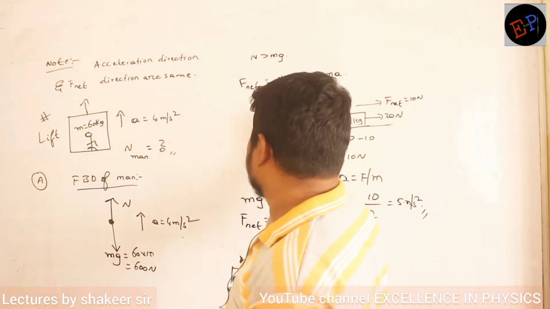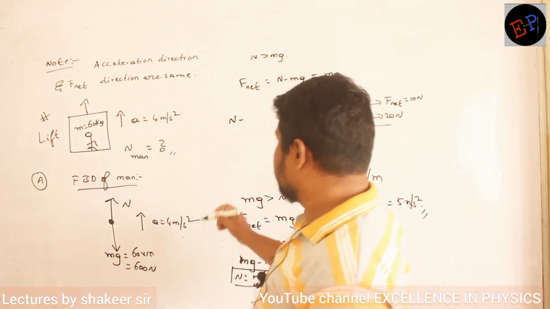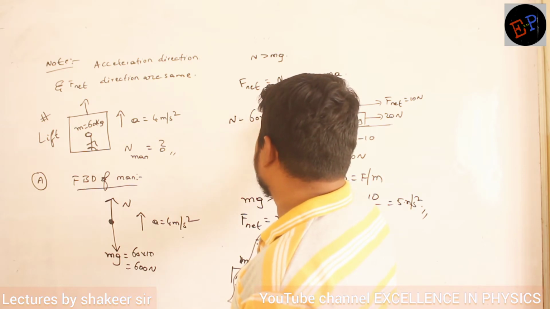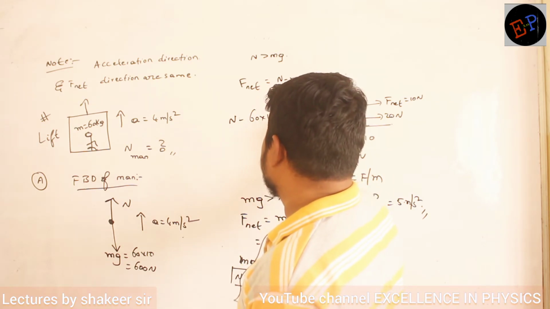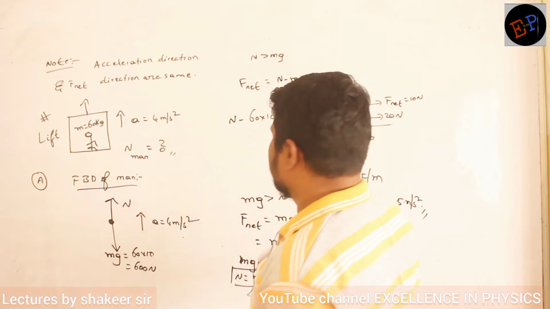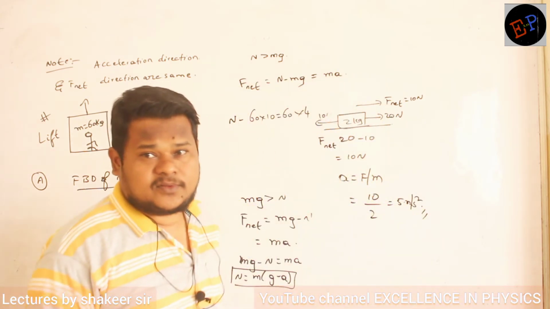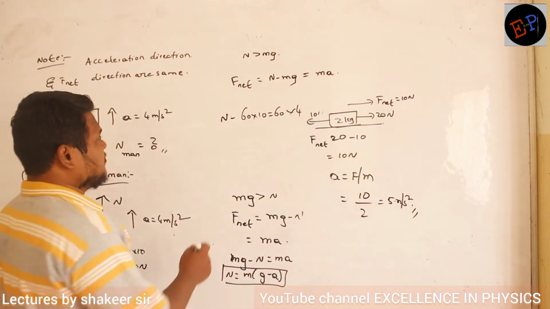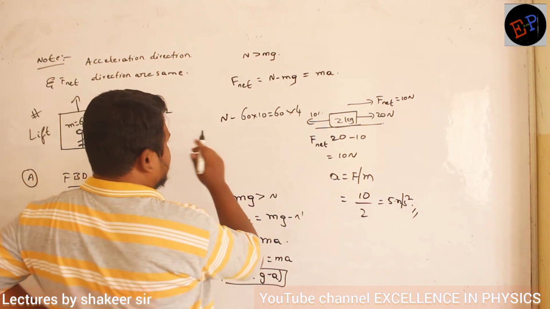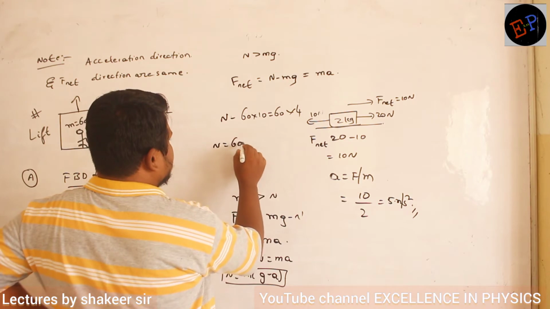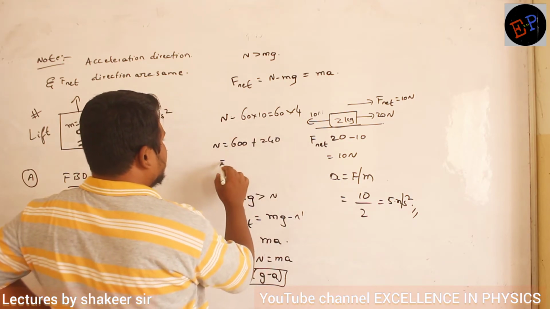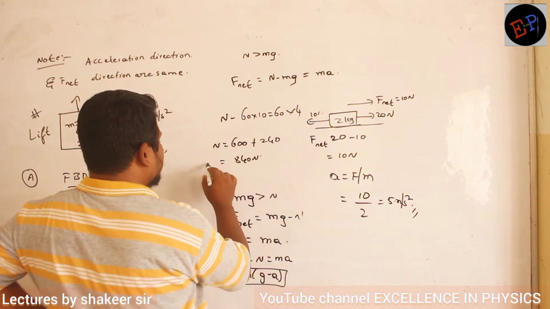So therefore, N minus mg, what is the mass of the body? 60 kg. Mass is 60, g value is 10, is equal to, again, mass of the body 60, acceleration is already given as 4. Clear? Now calculate the values. So normal reaction is equal to how much? Normal reaction is equal to 600 plus 6 2s are 240, 6 4s are 24. So 840 newtons is the normal reaction. Clear?